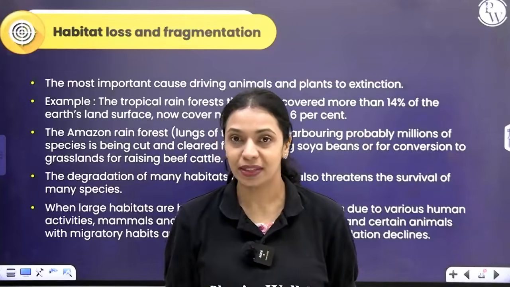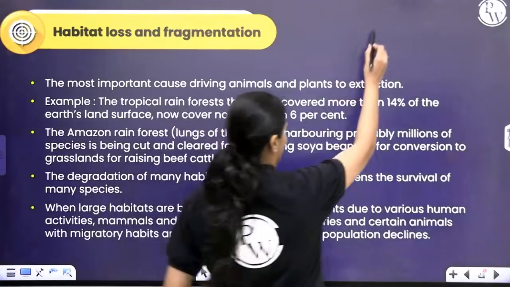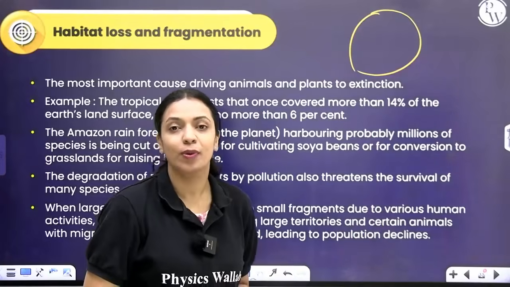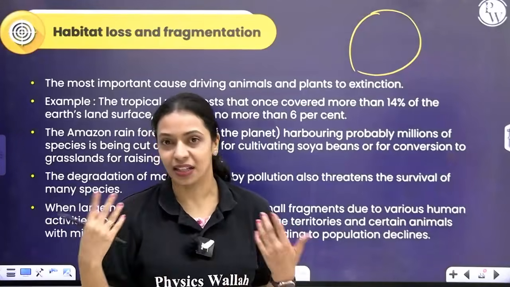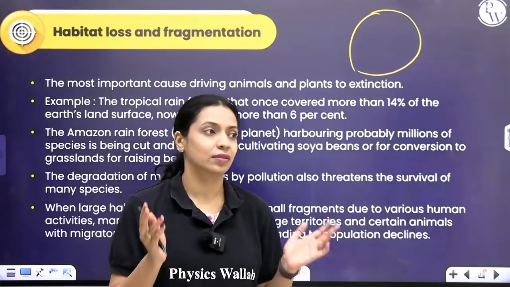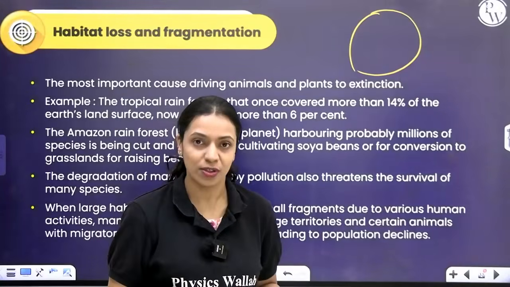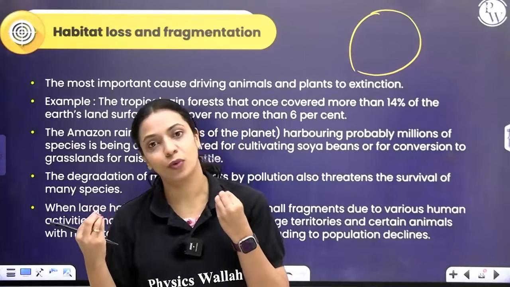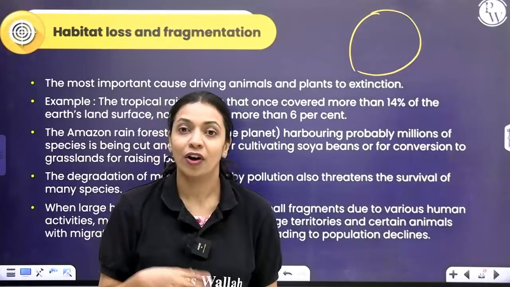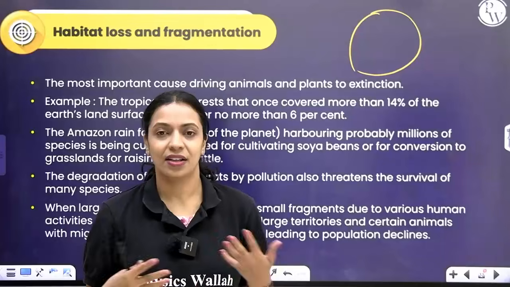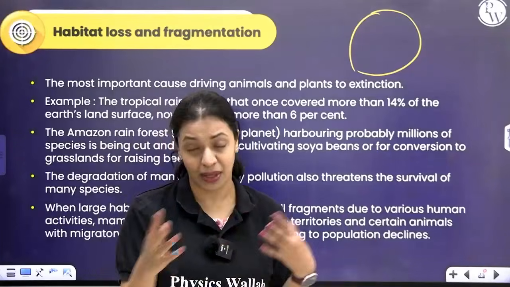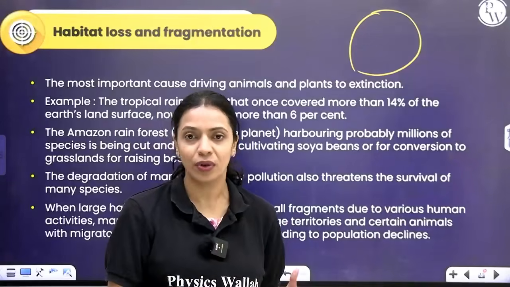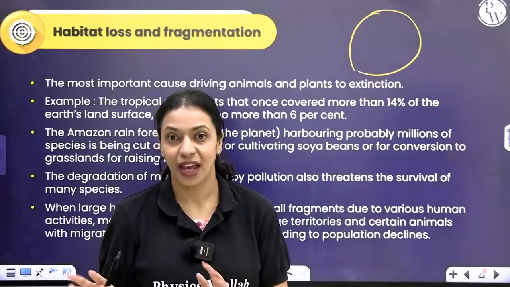Okay, why would that happen? Let's consider this is one area. Again, this is happening because of human activities. You know, human population is always increasing, and to accommodate the needs of humans, the greed of humans, forests have to be cut down. Humans want to eat beef. For beef, you have to give food. So for rearing of beefs, you need grasses and other things. So these big forests are cut down and converted into grassland so that you can have food or fodder to feed the cattle for beef.